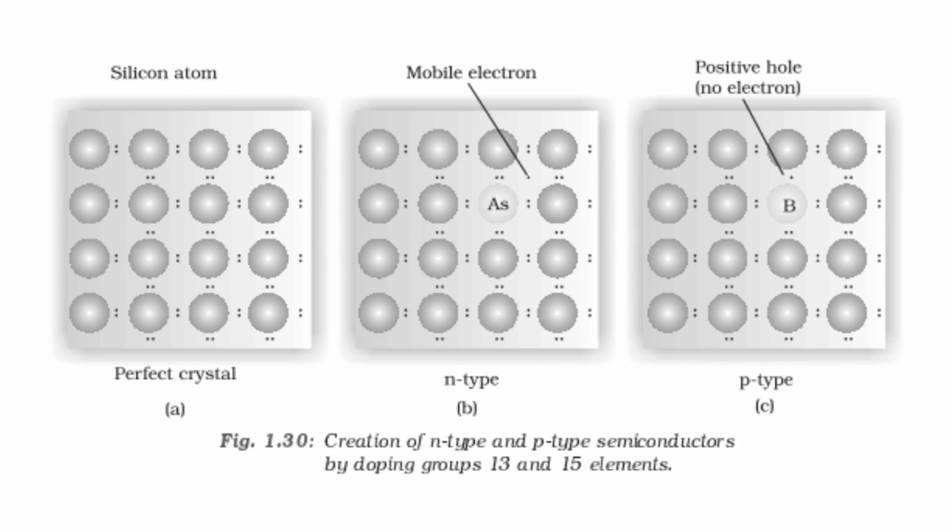Okay, this is a picture where we can see perfect crystal which can be converted into N type or P type. Okay, if you dope with arsenic, it becomes N type. If you dope with boron, it becomes P type. In case of N type, mobile electrons are the charge carriers, but in case of P type, positive holes are the charge carriers.